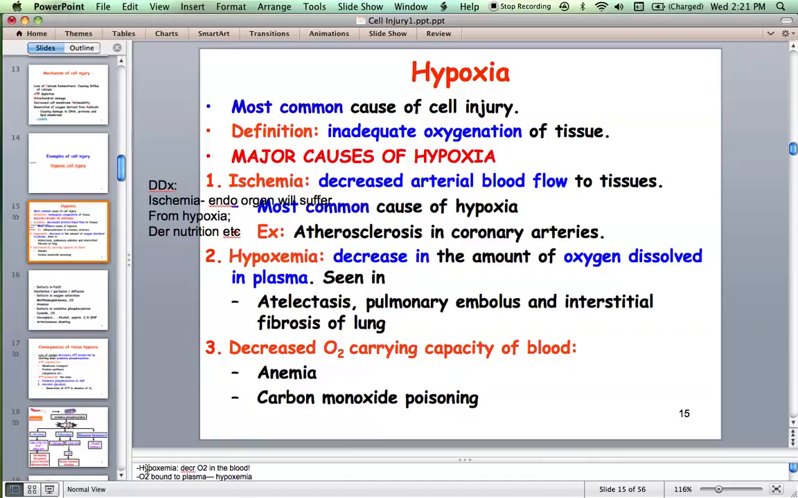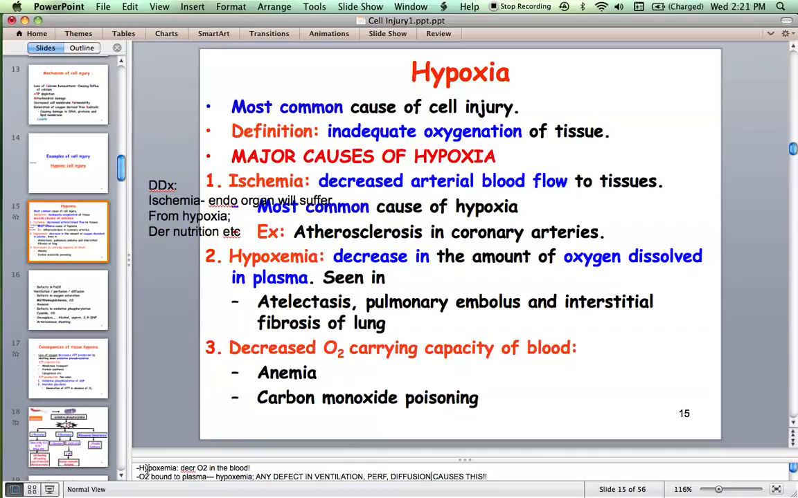Any defect in either ventilation or perfusion or diffusion causes hypoxemia. That means oxygen is not crossing over from lungs to blood. Okay? If there is a defect in ventilation, like atelectasis or collapse of a portion of lung, what happens? It is getting blood supply, but air is not entering the alveoli.